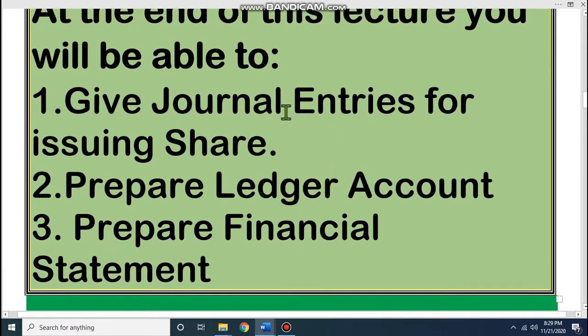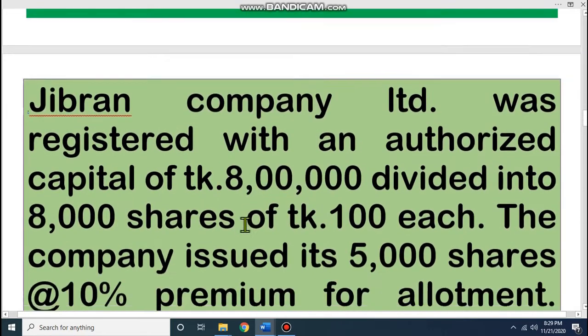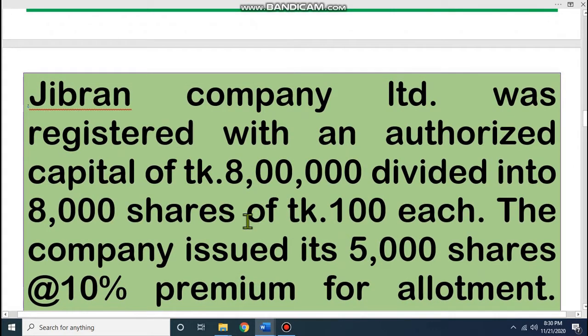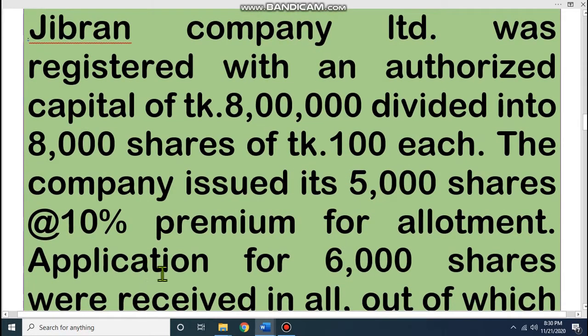At first we will give journal entries for issuing share, then we will prepare a ledger account, then we will prepare the financial statement. Let's see an example. Dear student, we are taking an example from Gibran Company Limited, which is registered with an authorized capital of taka 8 lakh, divided into 8,000 shares of taka 100 each. The company issued its 5,000 shares at the rate of 10% premium.